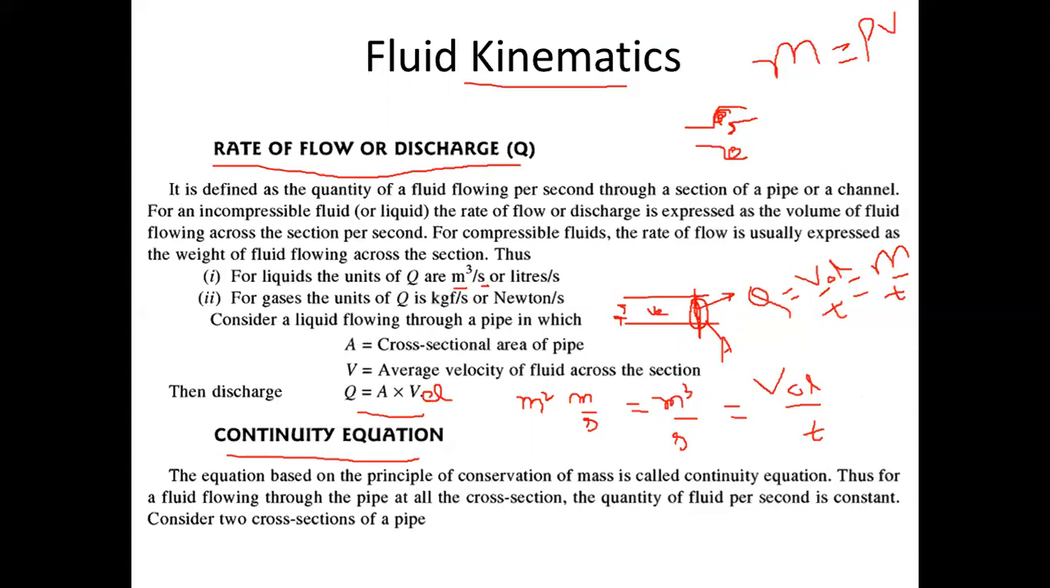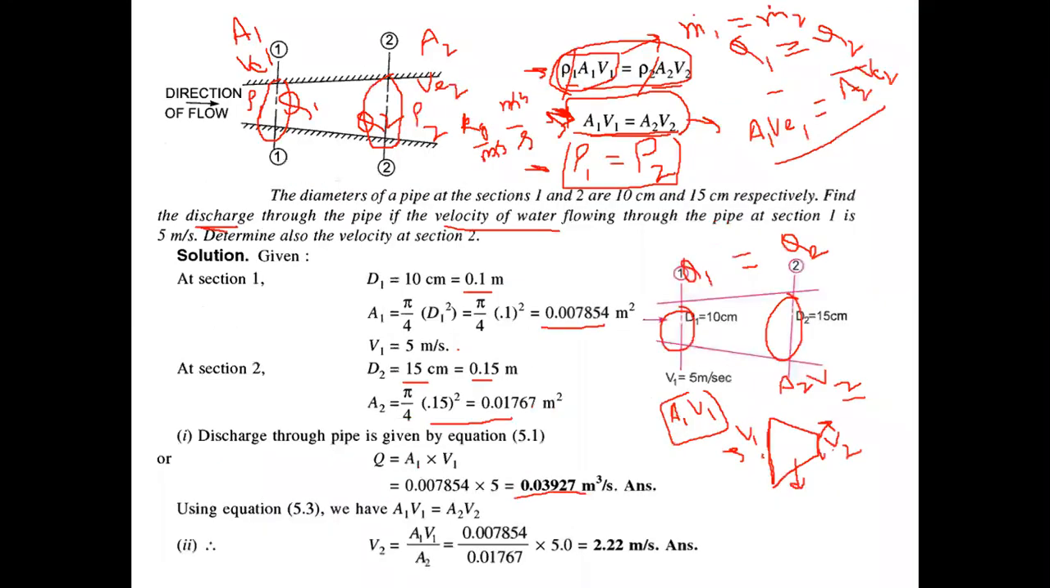It is written, and I have also told you that in this case, area will be the cross section area of the pipe. Make it a point that area will be cross section area in this case. So using the continuity equation, we can calculate V2 also. It is as easy as this. This is a very simple question to calculate the discharge and the exit velocity.